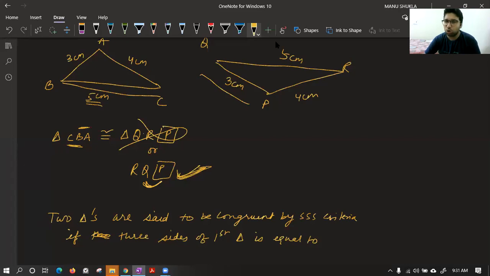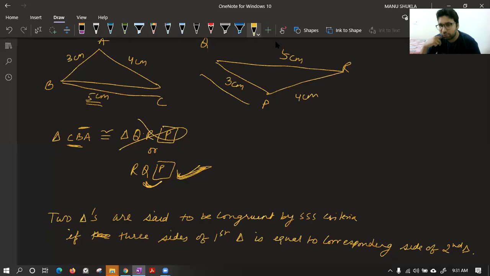So two triangles are said to be congruent by triple S criteria if three sides of first triangle is equal to corresponding sides of second triangle. So class, if you have three sides of first triangle equal to three sides of second triangle, we can say they are congruent.